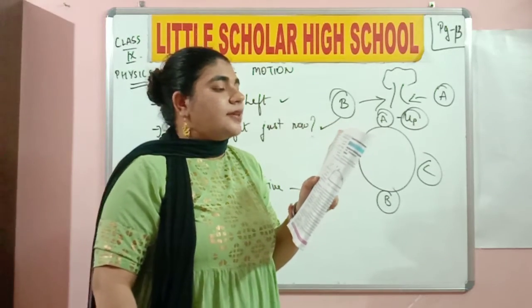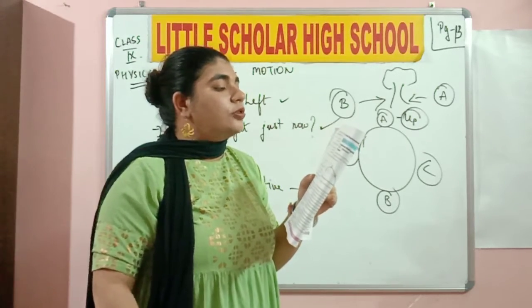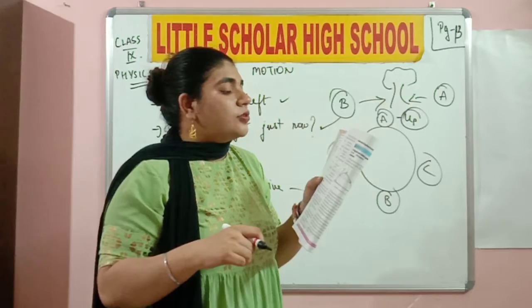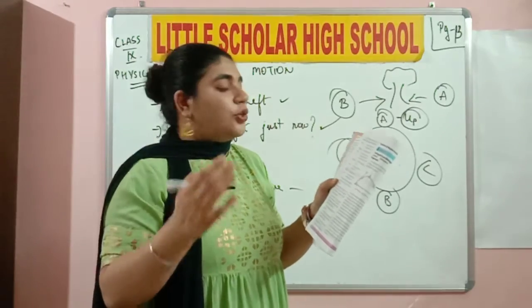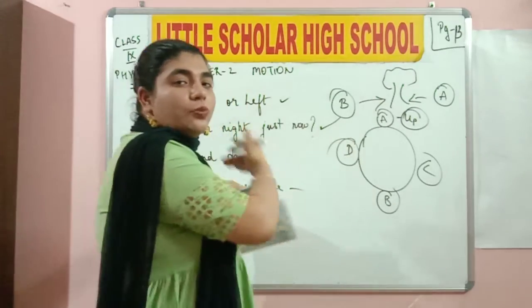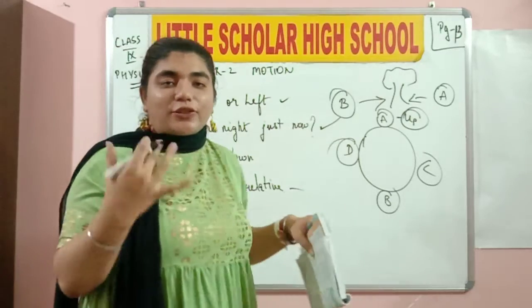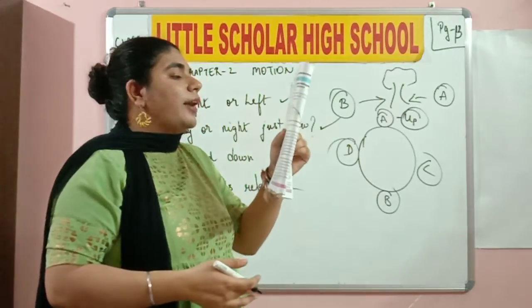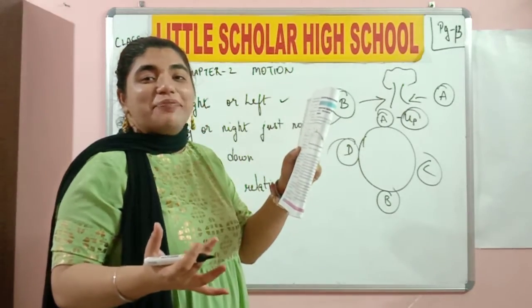The driver is asking, what is the state of motion of both the persons beside the road? Passenger says they are also moving due west. They are also moving along with the tree in the westward direction. But is it actually happening like that? So driver, it is not actually happening like that.